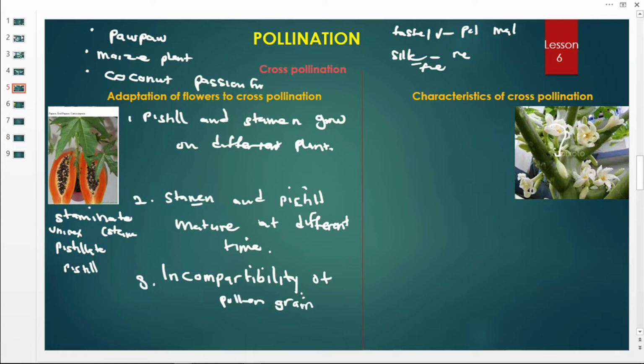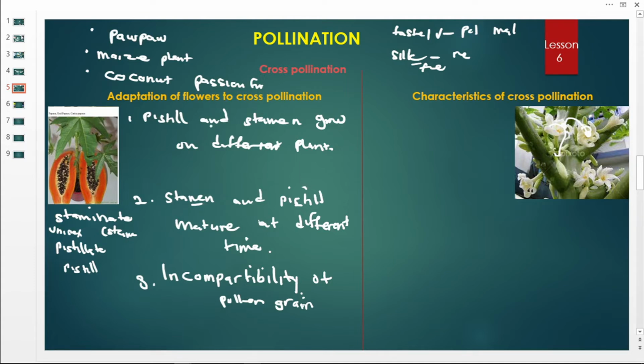For example, if you look at this flower, if it is bisexual, it has both the male and the female. If the pollen grains come from the anthers here, then they sit on the stigma of this flower, these pollen grains are not going to germinate into pollen tubes. Unless these pollen grains leave this flower and land onto the stigma of this other flower, then they shall have compatibility. So this incompatibility calls for cross pollination, to carry them from the anther of one flower to the stigma of another flower.